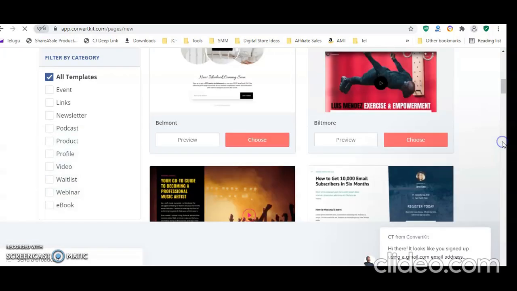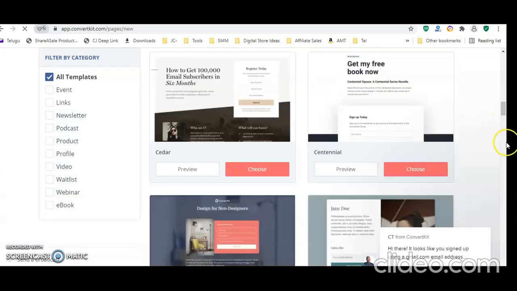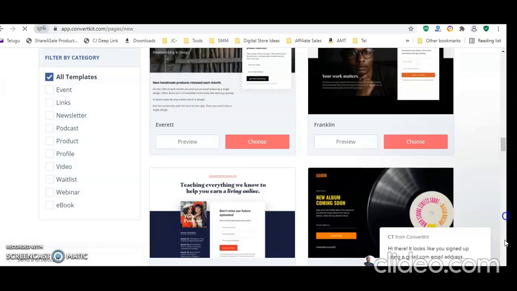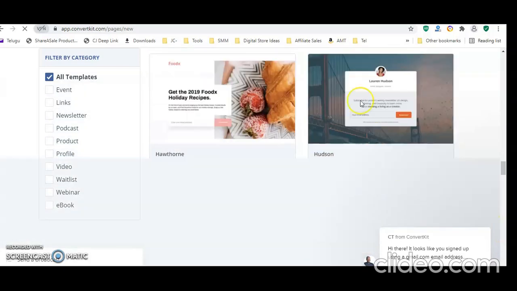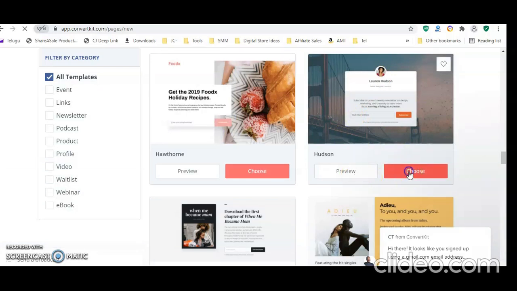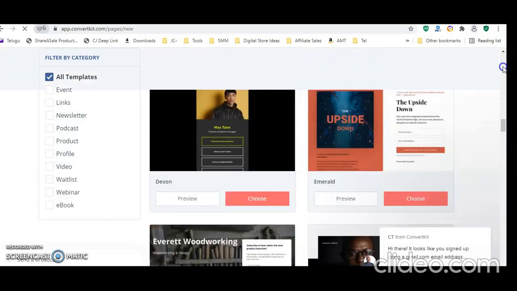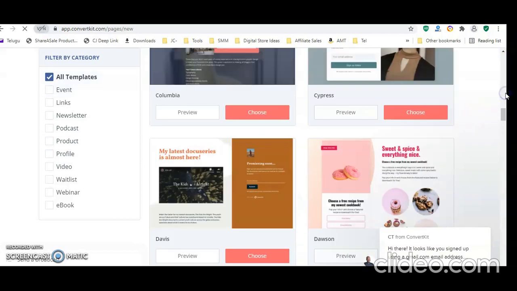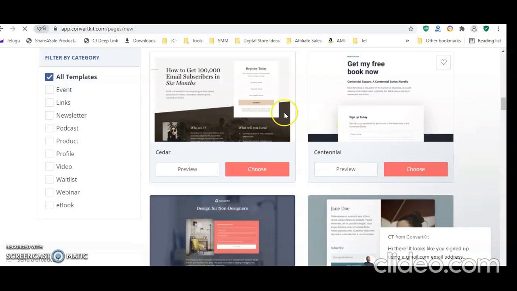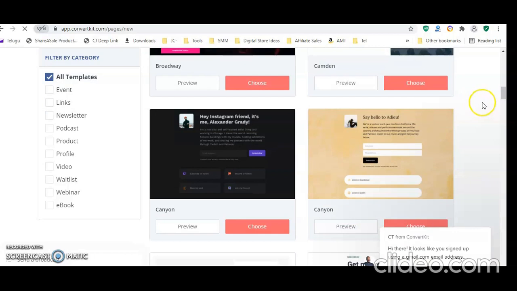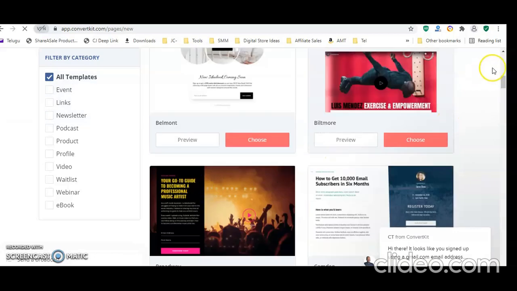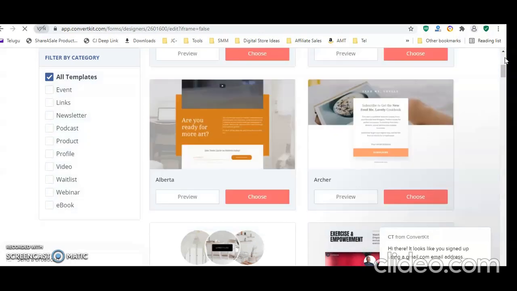I want to choose one pre-built template. I want to use this. You can choose any of these. All of these templates are free of cost. You can use any of these as per your convenience. If you want to put some text on images, you can. Different templates are available, so you can choose, or before choosing you can preview also.